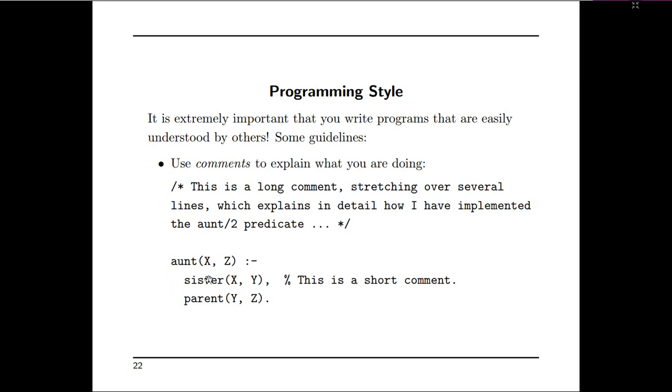So to represent this we have a head and body: aunt of X comma Z if sister of X comma Y and parent of Y comma Z. Now we have seen a multi-line comment like this. If you want to write a single line comment, you write it in this way.